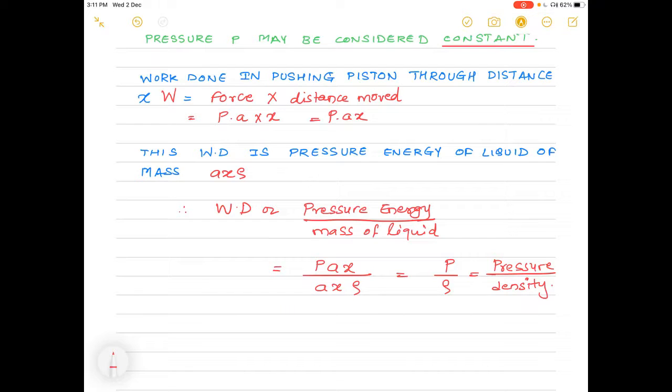In this lecture, we have studied two different topics. First one is the equation of continuity, which is nothing but the conservation law of mass of the liquid. And we have studied three different types of energies associated with the flow of liquid, that is kinetic energy, potential energy and pressure energy.